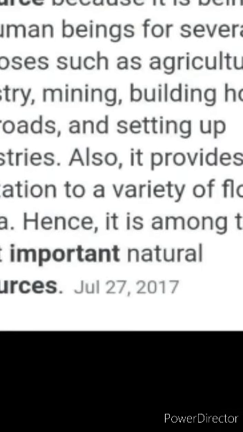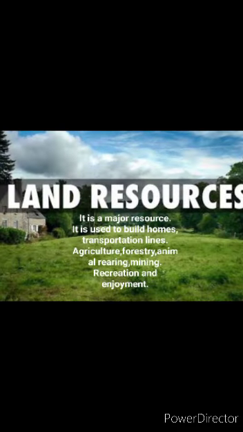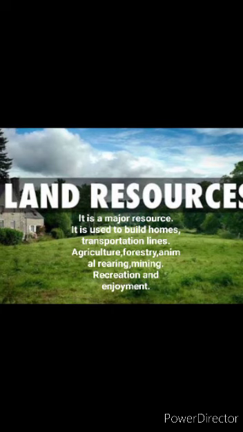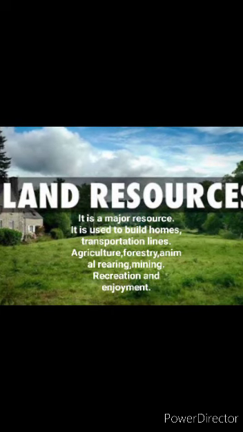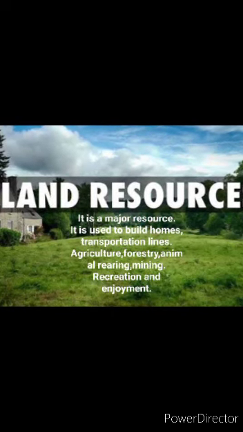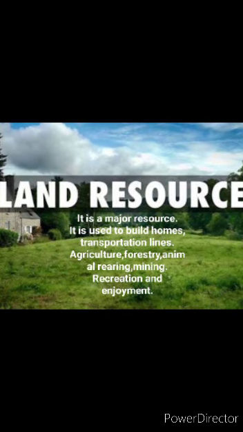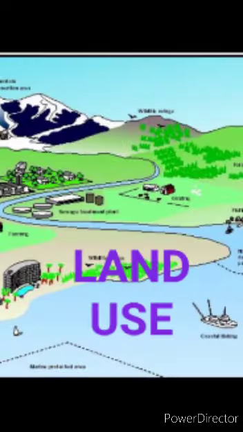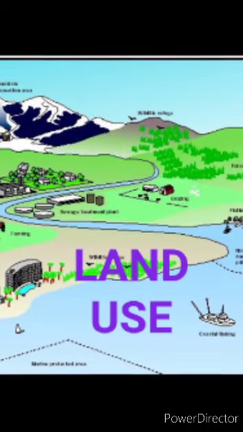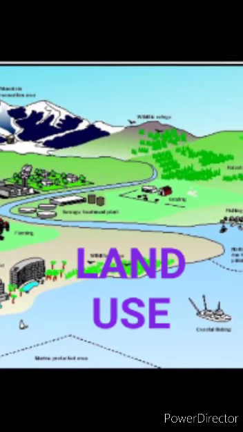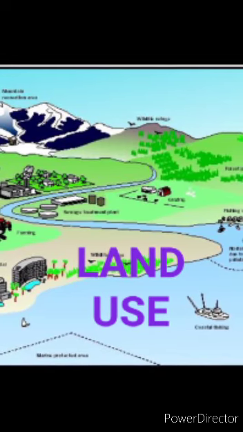So remember, 30% land and 70% water. Now, land is used to build homes, transportation lines, and other requirements, agriculture, forestry, animal rearing. Next, land provides us with many scenic spots, which humans visit for recreation and enjoyment. The next topic is land use. The utilization of land by humans for various purposes is known as land use.